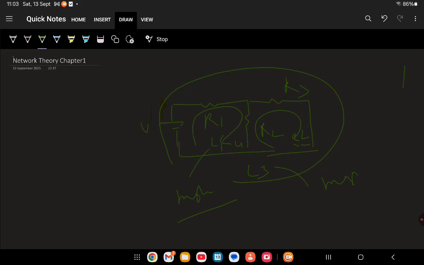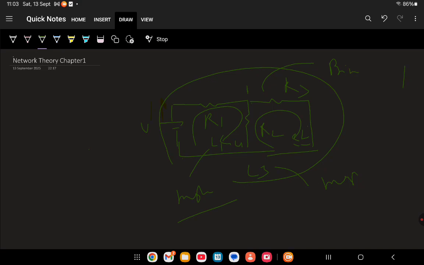Now the next topic we will discuss is nodes. What is a node? Suppose here, you can see, at point 1, dear friends, more than two components are connecting. The point at which more than two components are connecting is known as a principal node.